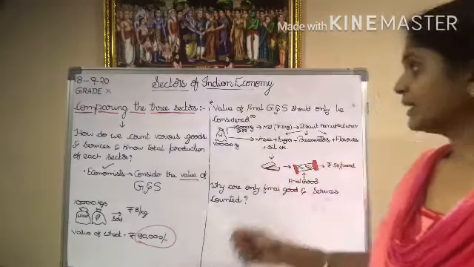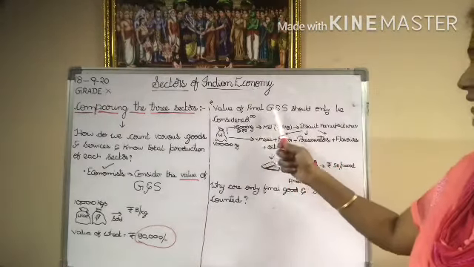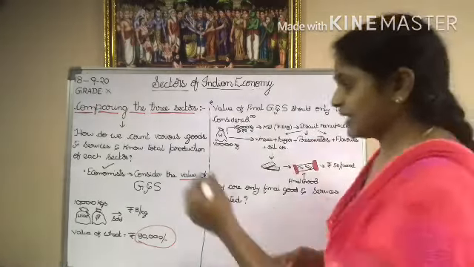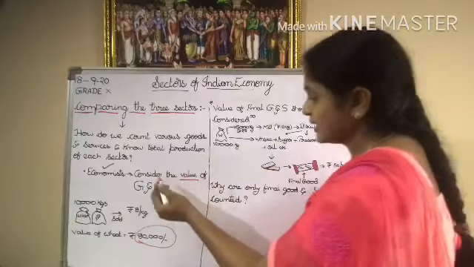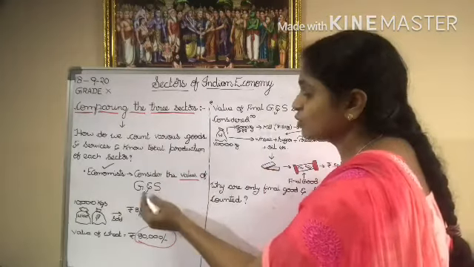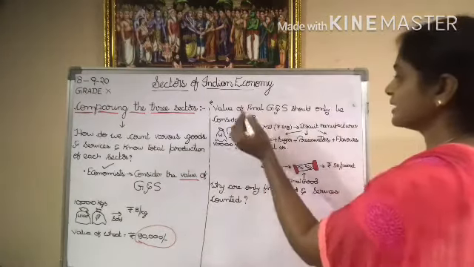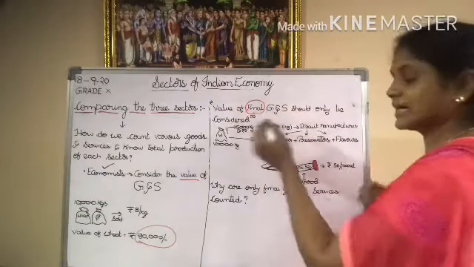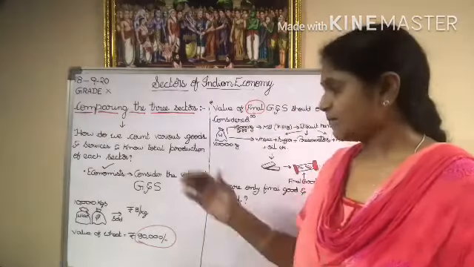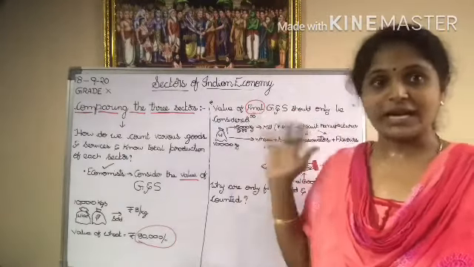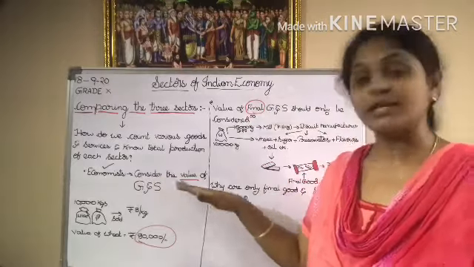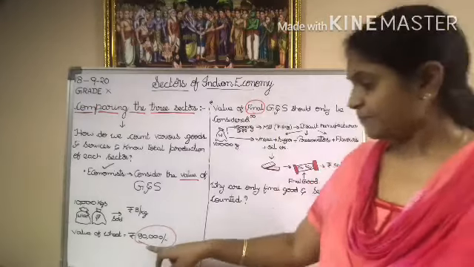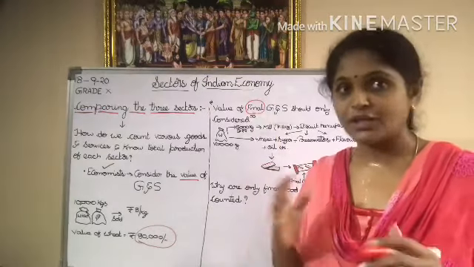But the value of final goods and services should only be considered. See the difference here. Consider the value of goods and services, but here the value of final goods and services only should be considered. Here again they have given more clarity. They said consider the value of goods and services. If we consider the value of goods and services, then 80,000 will be the value of the goods and services.